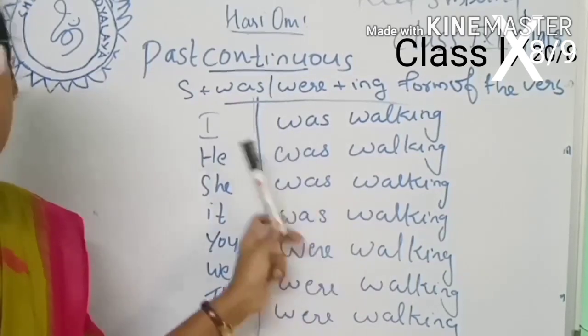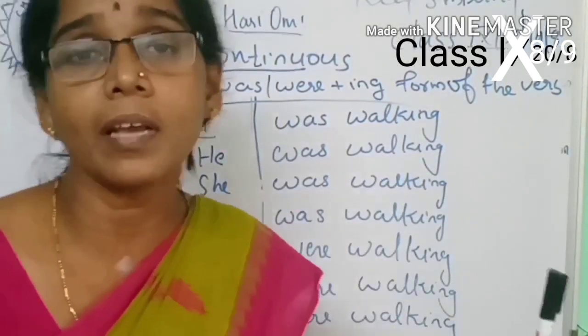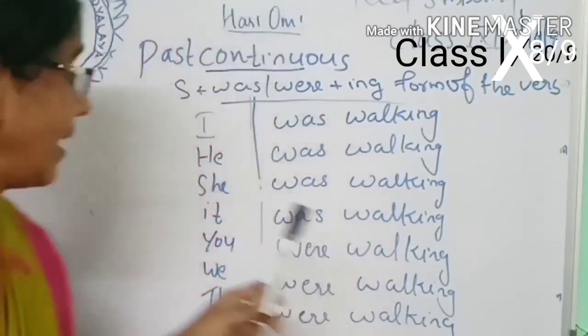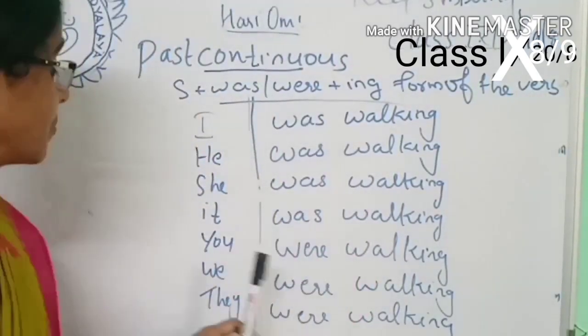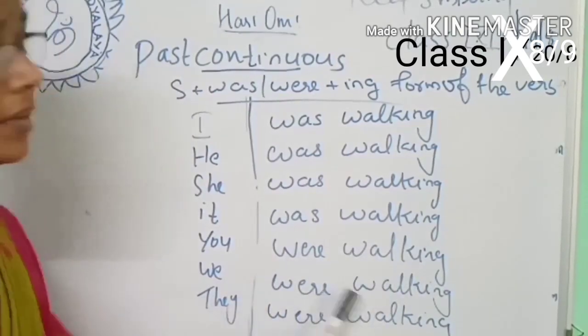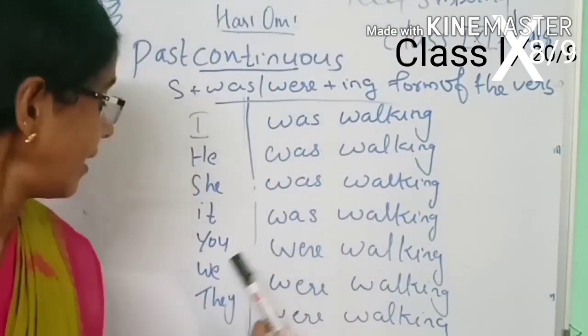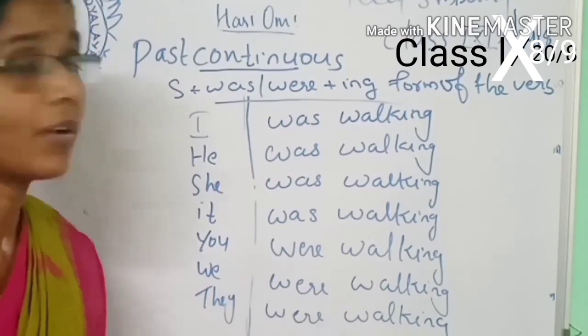That means when the subject is singular, we use was. Then when the subject is plural, you were walking, we were walking, and they were walking. When the subject is plural, we use were.